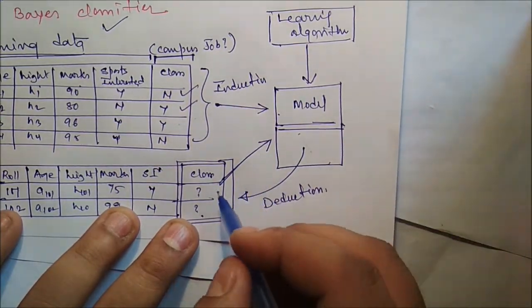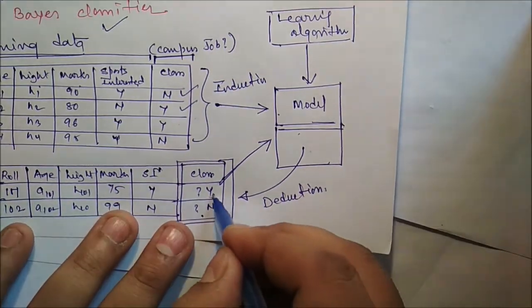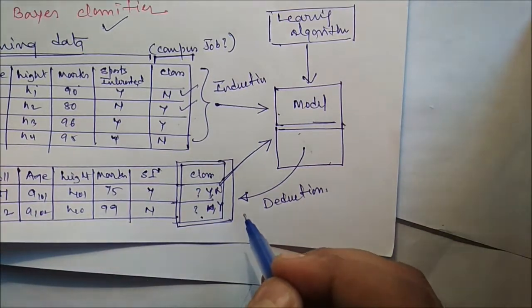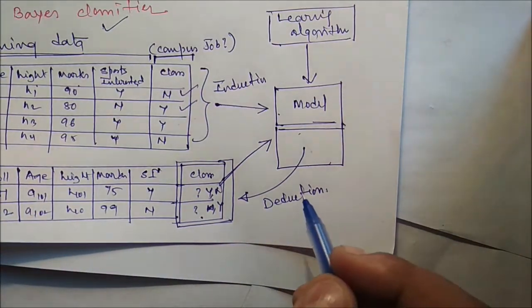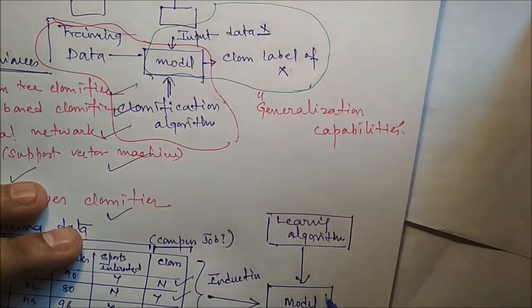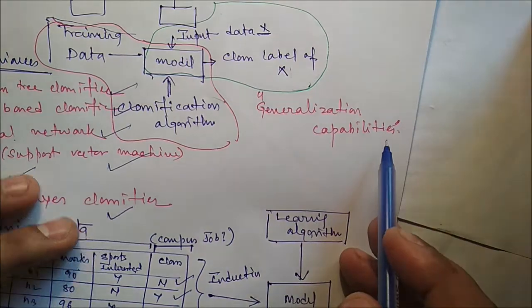And he will predict that he will get the job when he will not get the job, or he will not get the job when he will get the job. And if it is possible, the model should correctly classify the class level, if the model has the highest generalization capabilities.